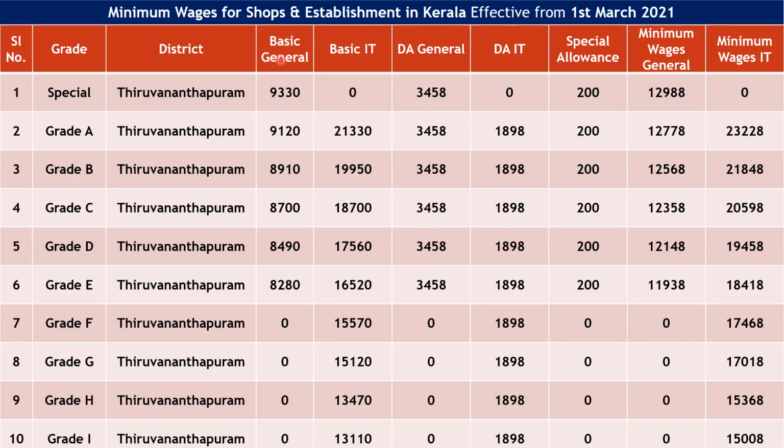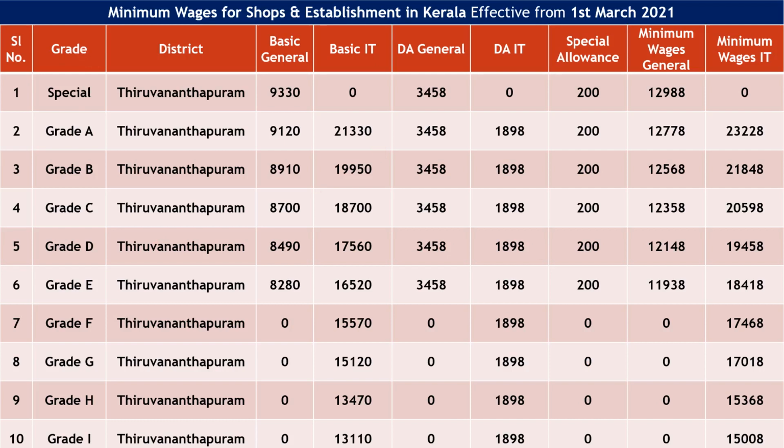If you add basic general plus DA general, then you will get the monthly minimum wages under the general category. Or if you add the basic IT and the DA for IT, then you will get the minimum wages under the IT category. So this is the calculation, and you have to add the special allowance wherever it's applicable whenever you are going to prepare your CTC breakup. So minimum wages, then special allowance, then you have to add your other components like HRA and all other components whichever you are considering to prepare your CTC breakup.